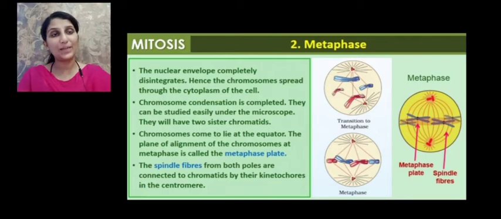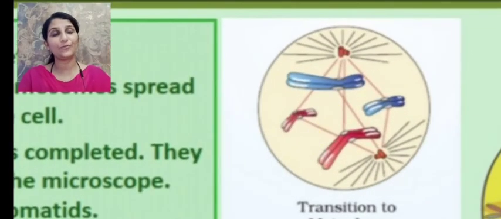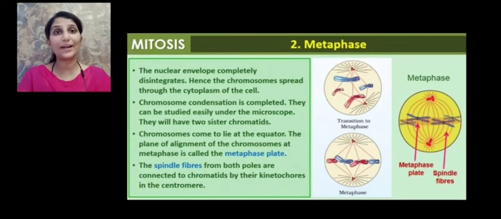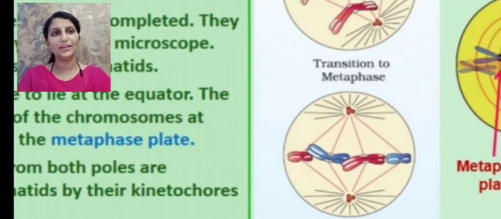And we can see these are the spindle fibers which arise from the centrosomes, and in each centrosome there are two centrioles lying perpendicular to each other, from which microtubules arise, which gives rise to the mitotic apparatus or the spindle apparatus. And we can see over here the spindle fibers come and attach to the chromosomes at the centromere region.